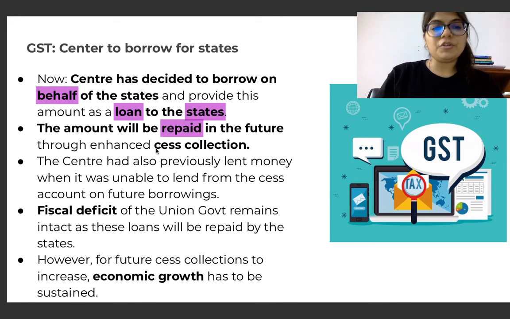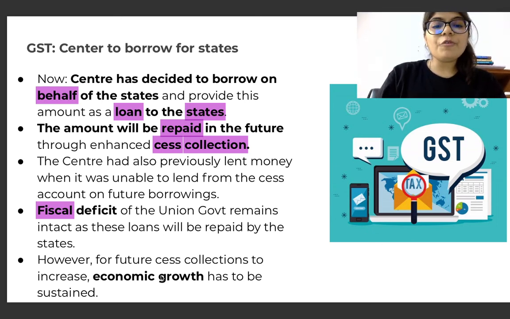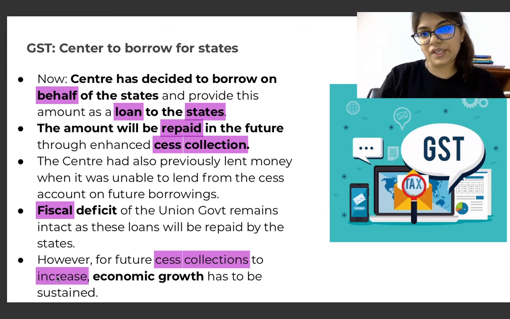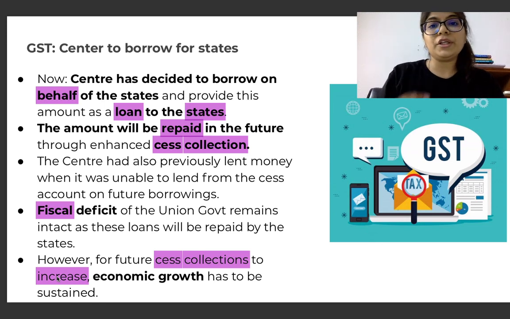The amount will be repaid in the future through enhanced cess collection. Now, the center has also previously lent money when it was unable to lend from the cess account on future borrowings. Okay? Now, fiscal deficit of the union government remains intact as these loans will be paid by the states. So now the onus doesn't only lie on the state, the center, right? However, for future cess collections to increase, economic growth has to be sustained. The only prerequisite of this is that economic growth cannot go down, cannot further be deteriorated, because it will be very difficult for the cess collection to happen.